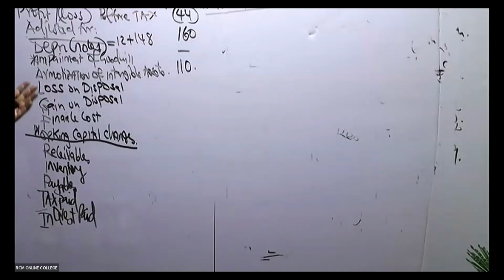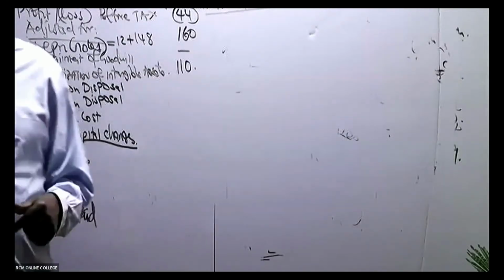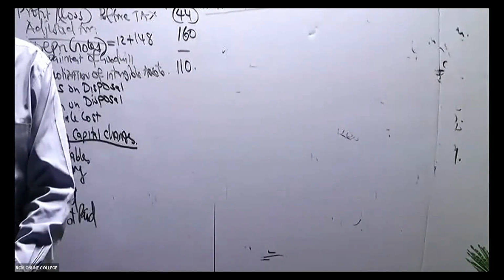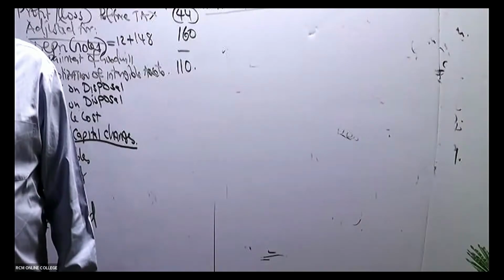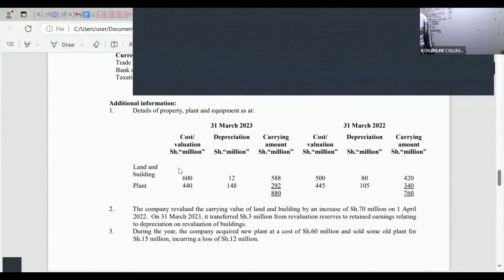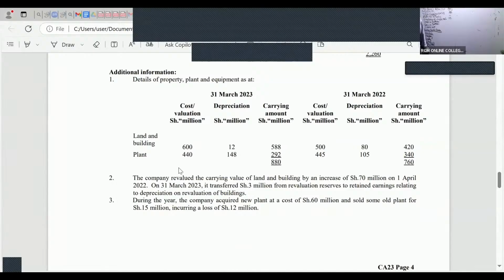Now, ladies and gentlemen, after that, we are looking for loss on disposal. Go to any notes that are talking about disposal. Look for information talking about disposal of land and buildings. Like you can see, this is very straightforward. Look at note number 3, and you must write like that for your future revision.